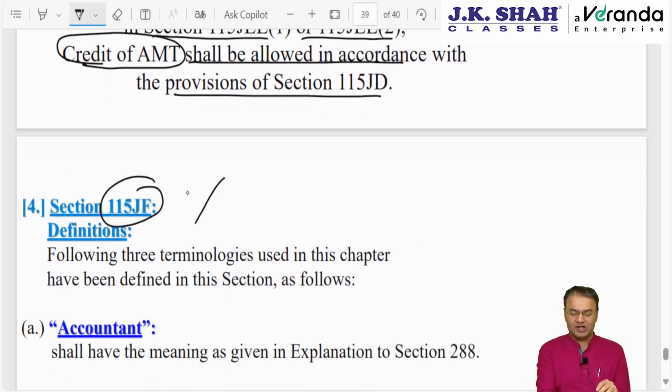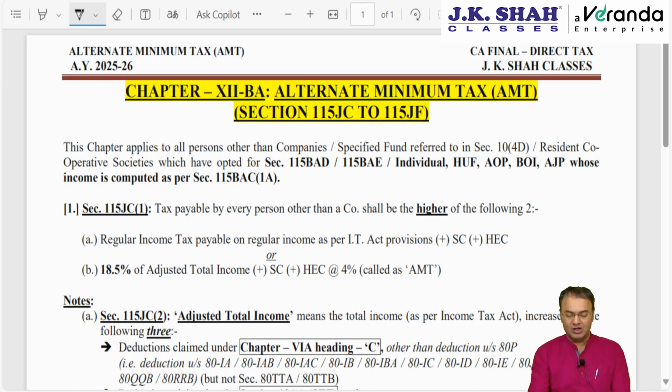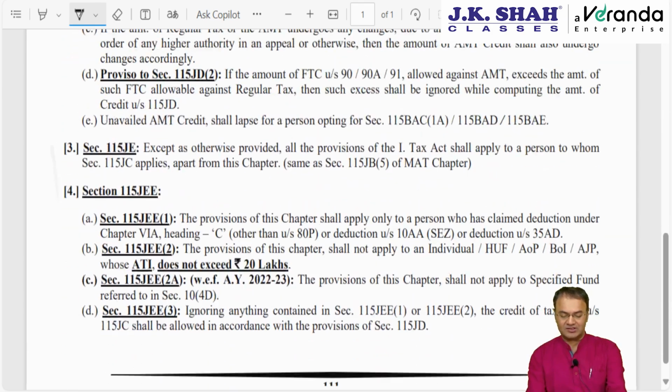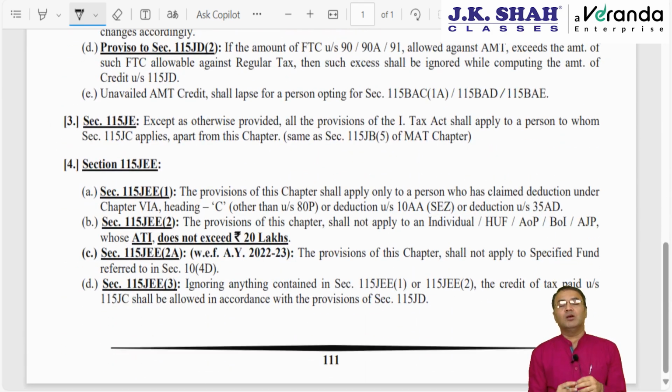Last part is 115JF definitions, which is not to be done. So in your notes, I've covered this chapter very briefly in one single slide. Everything is covered perfectly, comprehensively. Have a look at it. Just remember one thing, that out of these 3 deductions which are to be added back, that is chapter 6A heading C, other than 80P, 35AD and 10AA.